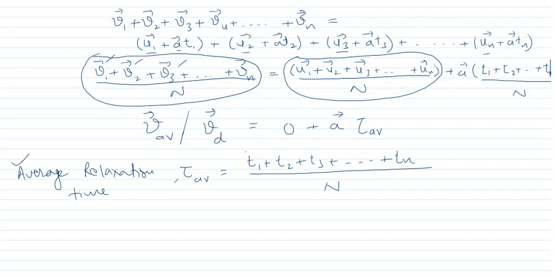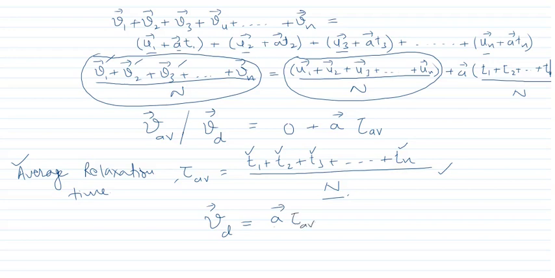Average relaxation time means the average of the relaxation times of all the electrons taken together. That is why it is the average relaxation time. So the expression for the drift velocity is equal to a into t average.